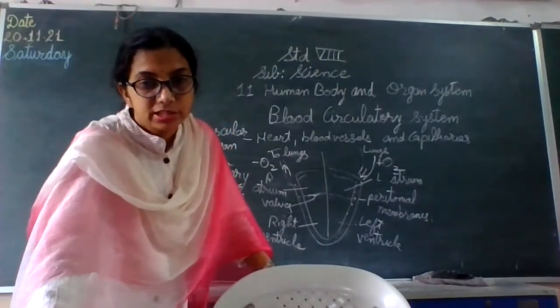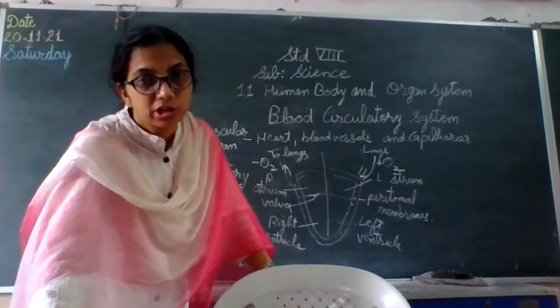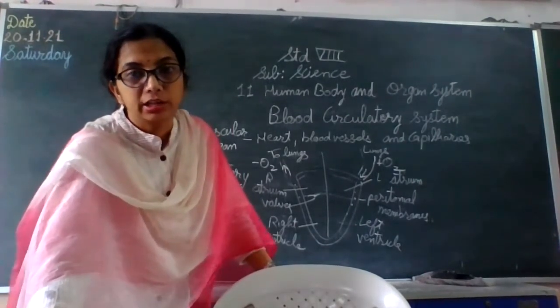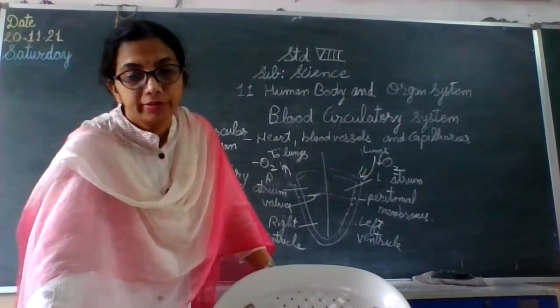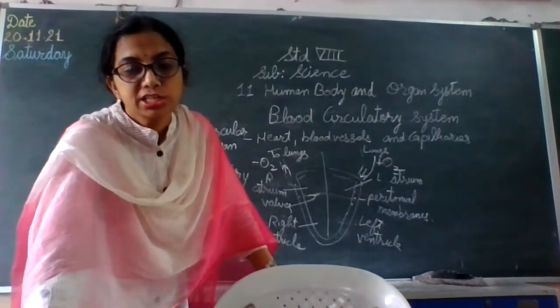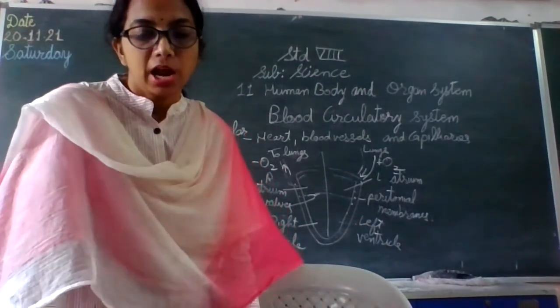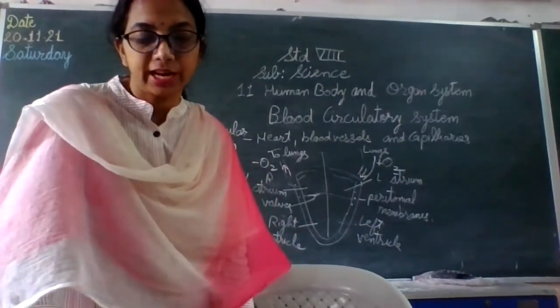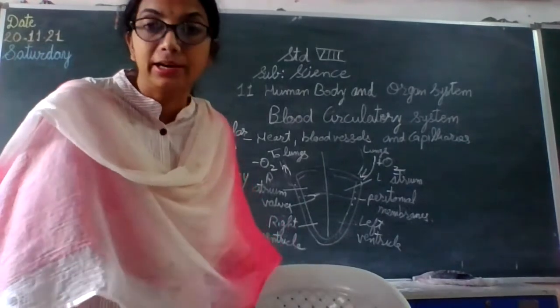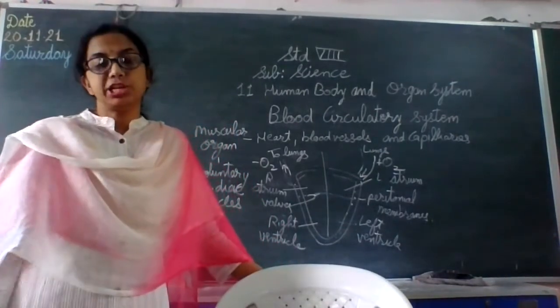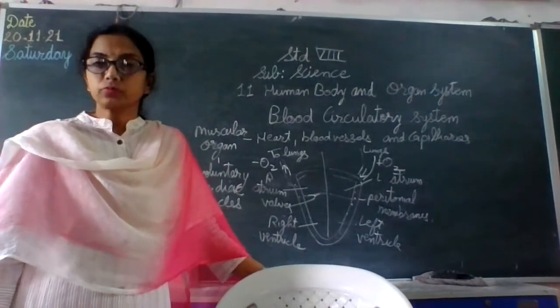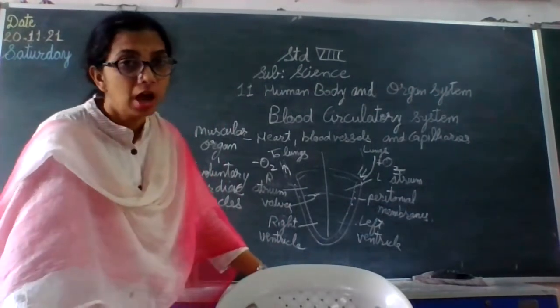Okay, so that is the simple information about the heart and blood circulatory system. In the next class, we shall see about the blood circulation through the heart and how the pulse rate works, what are the constituents of the blood and all. These we are going to see in the next class.